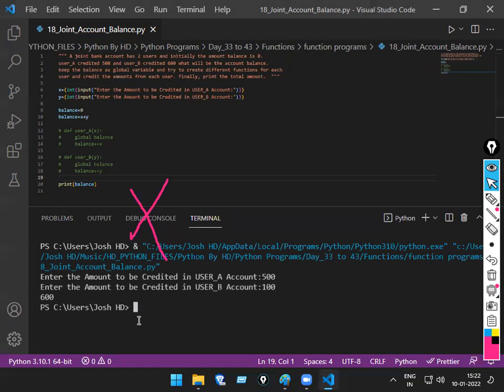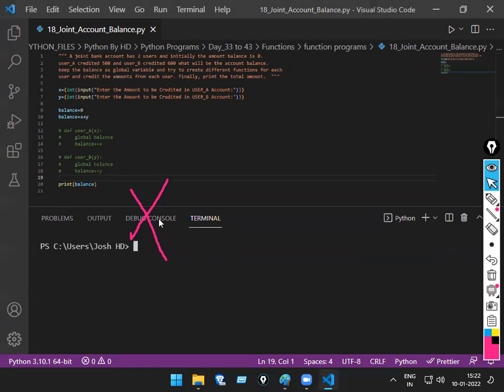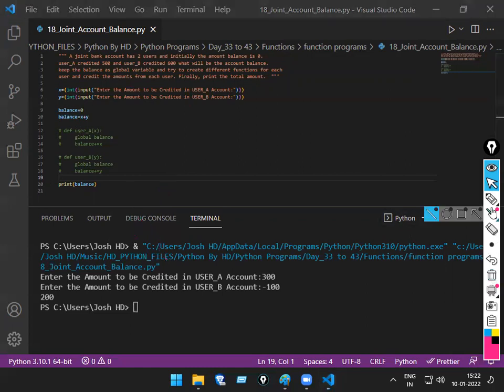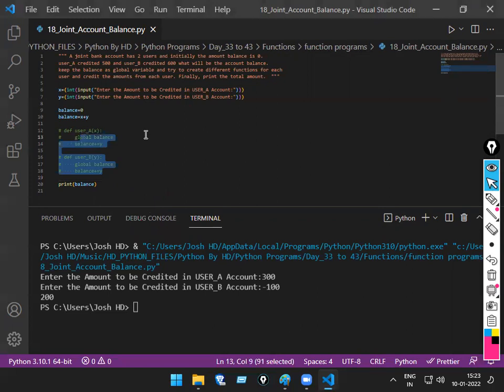Yes or no? If I do the minus part, suppose A enters 300. B reduces 100, minus 100. How much balance now? 200 now. The same program we're doing with the help of functions. Okay, that's what I told you. You write the 12th line or don't write, it is optional. But in HackerRank, we have to follow some rules. That's the reason I kept it here. But without those things also, you can do the program, that I want to say.